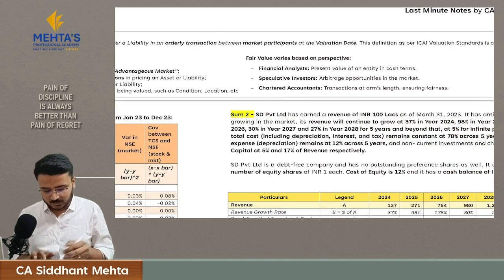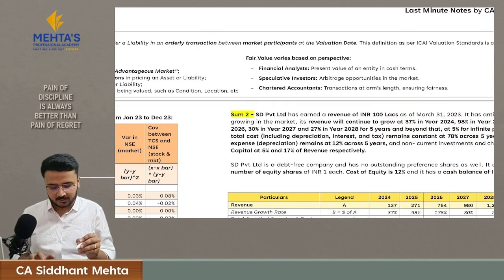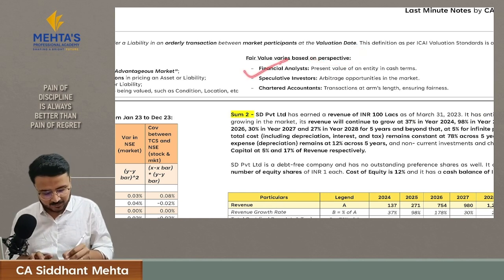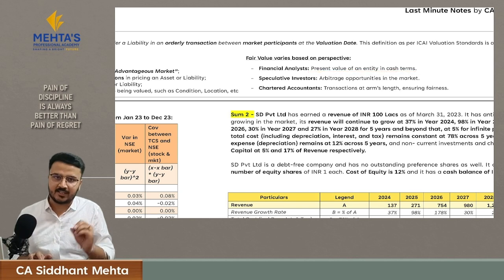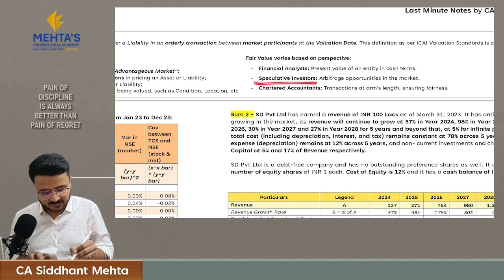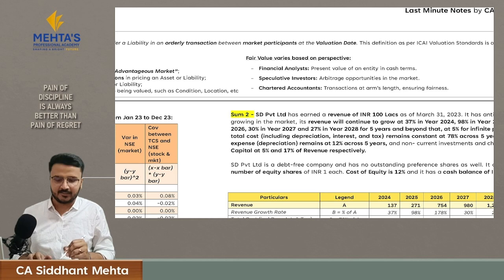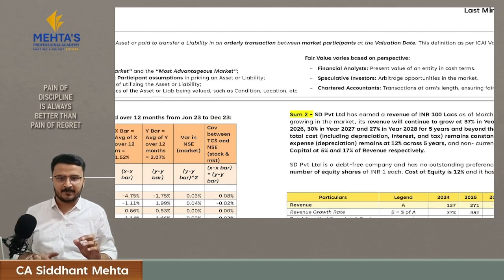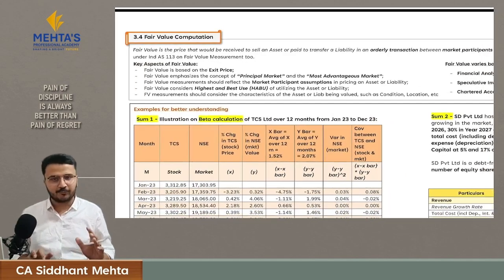Then this is one basic concept which they have covered, that is, what are the different perspectives for saying fair value. For a financial analyst, fair value means the present value of the entity in cash terms. For a speculative investor, it is nothing but the arbitrage opportunities in the market. And for the CA, fair value is nothing but the transaction at arm's length price. This is the end of your chapter.